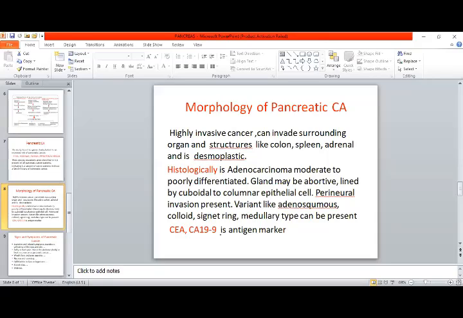Both of these are diagnostic, 100% diagnostic for the CA pancreas.